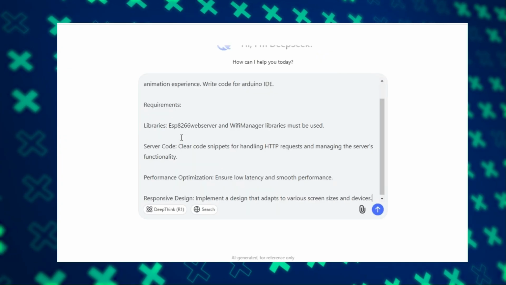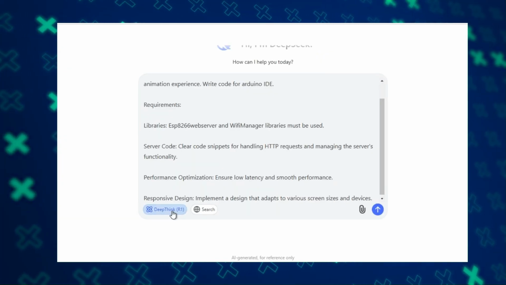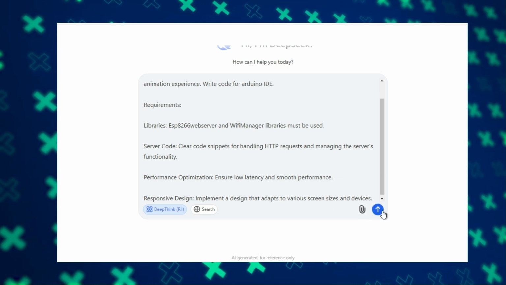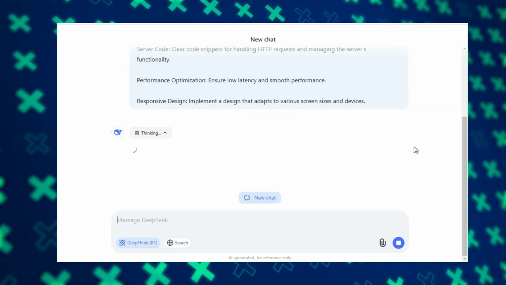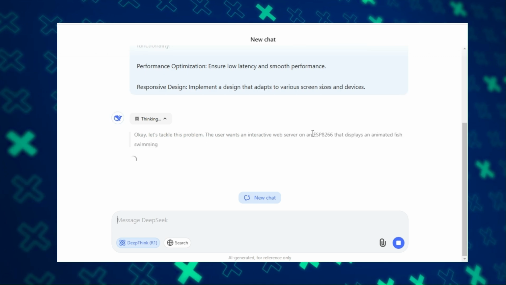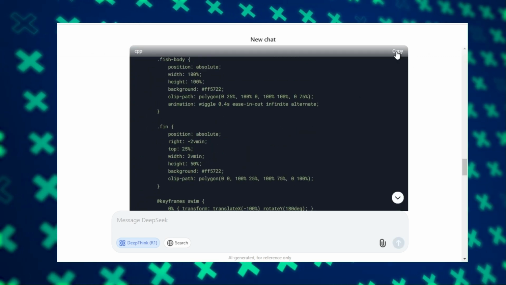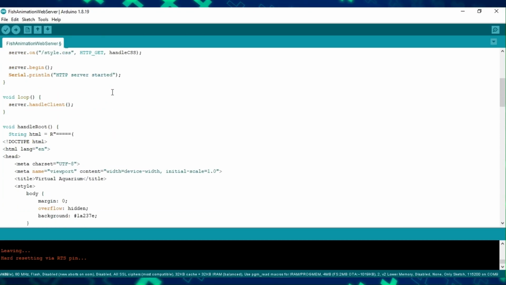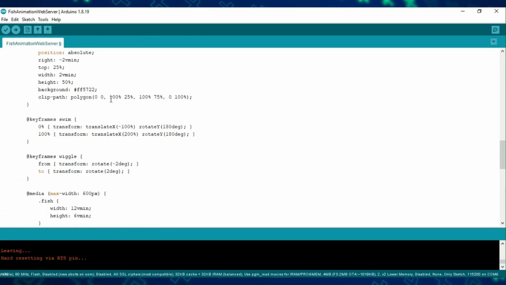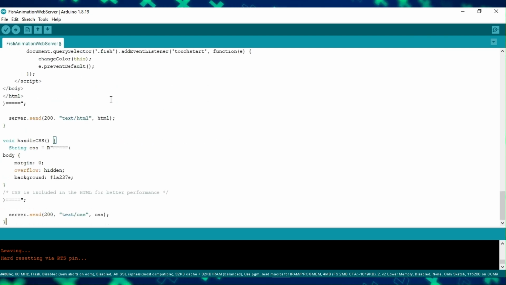Now let's use the same prompt in DeepSeek. Let's turn on DeepThink. DeepSeek thinks a lot more than ChatGPT and the user sees this thought. The final code is in a slightly different style. DeepSeek used the extra file system library and I didn't specify it in the prompt. It used CSS for animation.